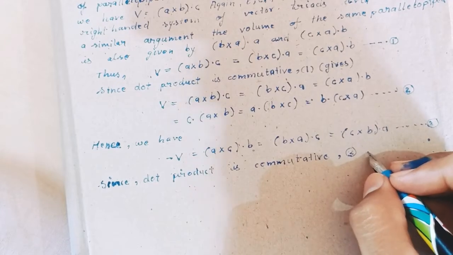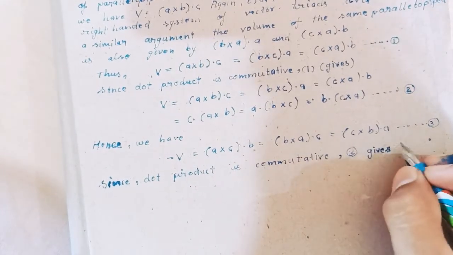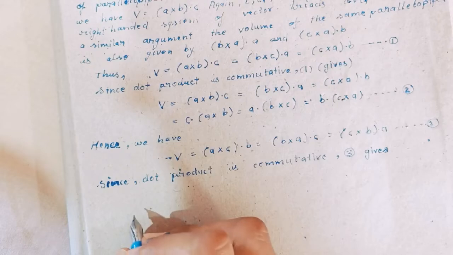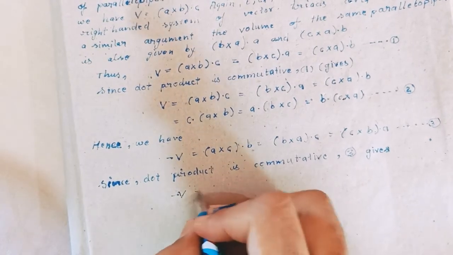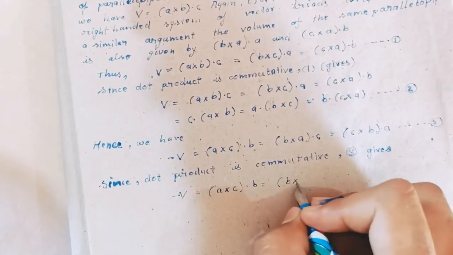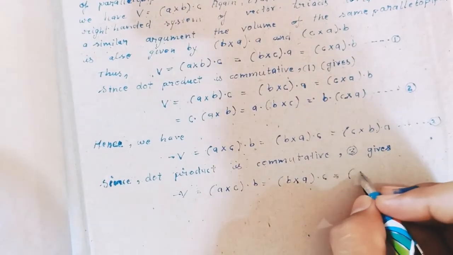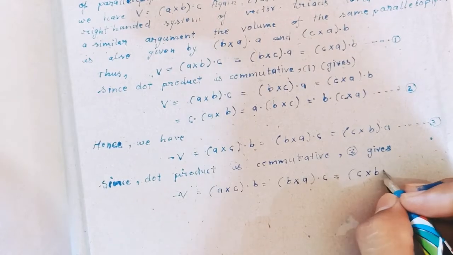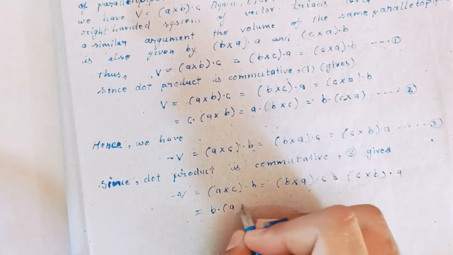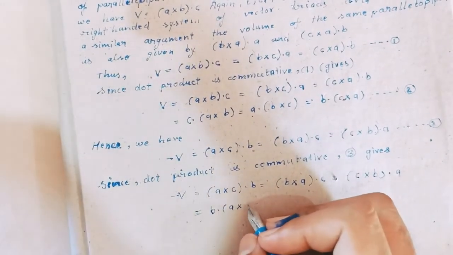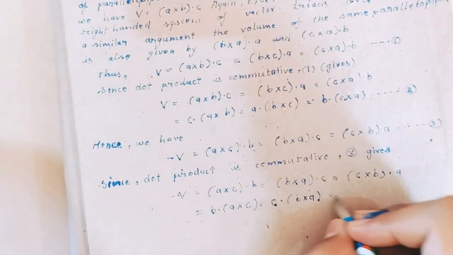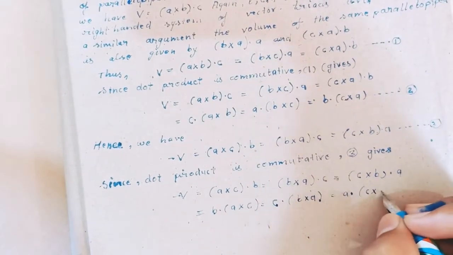Third, this gives minus V: A cross C dot B equals B cross A dot C equals C cross B dot A. It means A cross B dot C equals C dot B cross A equals A cross C dot B.